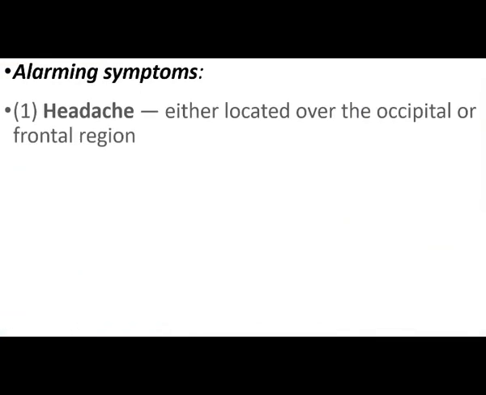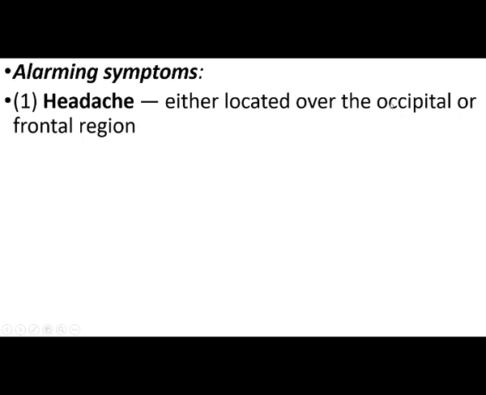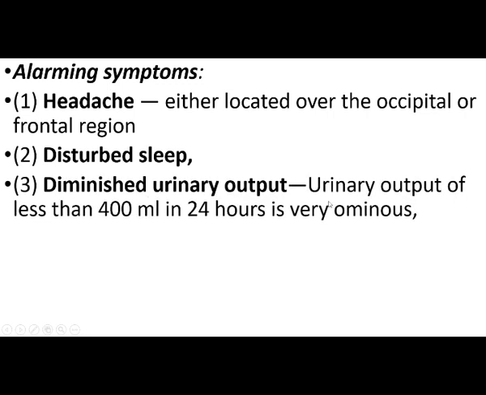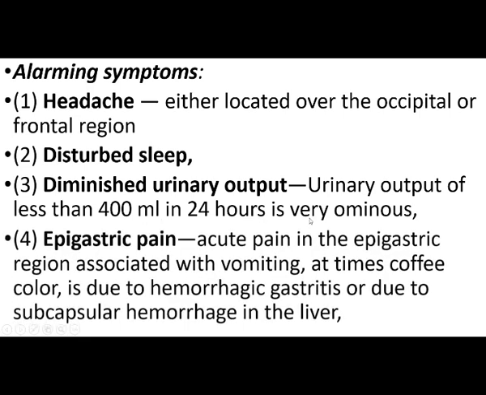Next are the alarming signs, that is headache, located either over the occipital or the frontal region, and disturbed sleeping pattern. Diminished urinary output, that is urinary output of less than 400 ml in 24 hours, is very ominous. And epigastric pain, that is acute pain in the epigastric region associated with vomiting, at times coffee colored, is due to hemorrhagic gastritis or subcapsular hemorrhage in the liver.